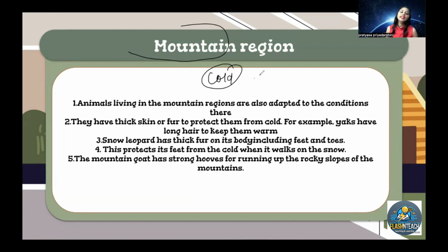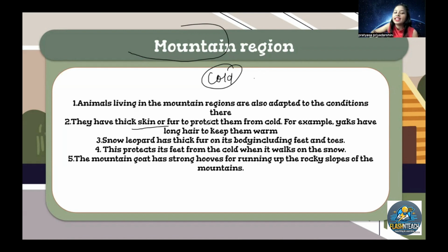So the animals have thick skin to protect them from cold, to shield their bodies. We do not have thick skin, but the animals over there do. They adapt to the environment in such a way.